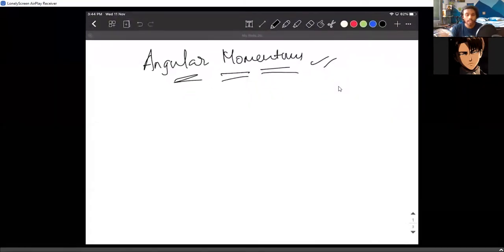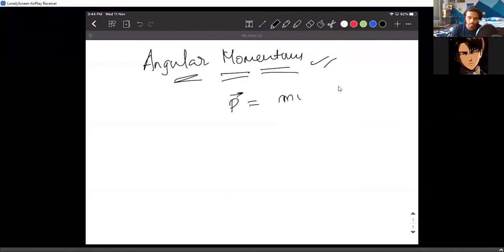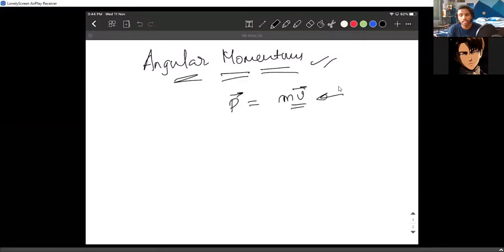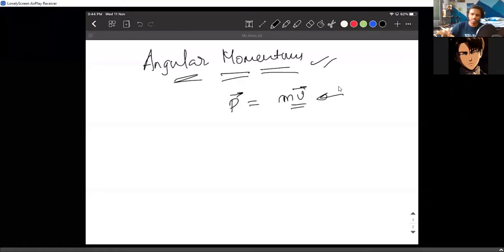So let's start with the topic first of all. We need to know the basics. We all know that the linear momentum p bar is defined as m v bar. We've already known this. To go into the depth of this topic is not really needed for you. I didn't discuss it when we talked about linear momentum either. I only gave you the definition. We only started with the definition. I told you we cannot go into the depth of this topic right now.